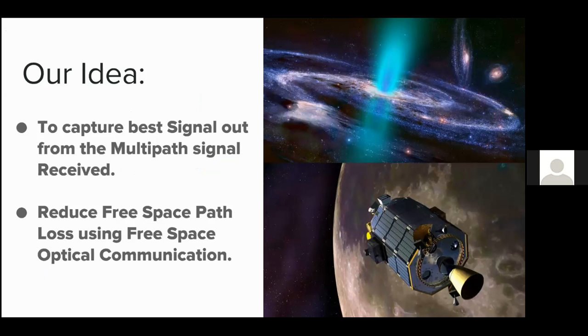So the main aim of this presentation, or our research, is to come up with an idea that can reduce the path loss in wireless communication. We carried out our research and tried to focus on two important factors. First is to capture the best signal out of the multipath signal received, and second is to reduce free space path loss using free space optical communication.